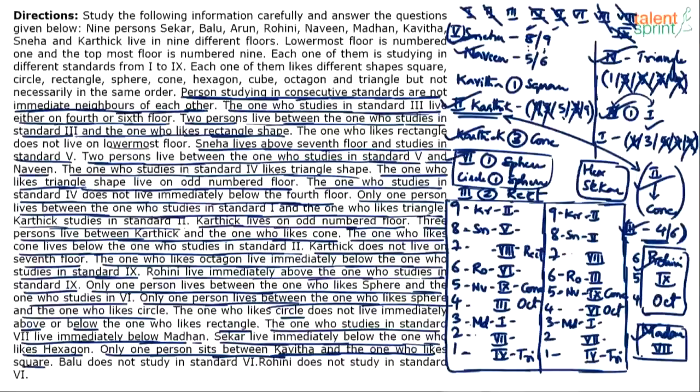What is the point? Sixth class and spear will have a gap of 1. So sixth class is here. Gap of 1, spear either comes here or spear comes here. And spear and circle should have a gap of 1. So spear and circle should have a gap of 1. Circle comes here.